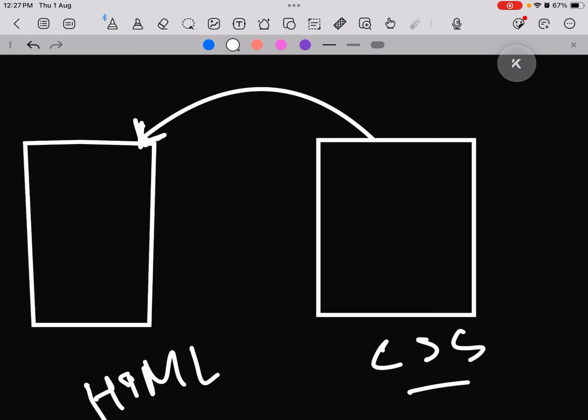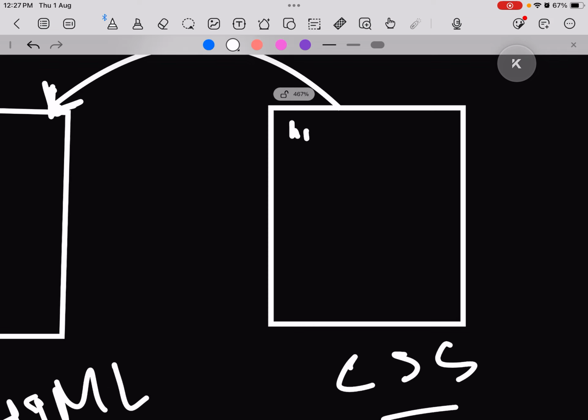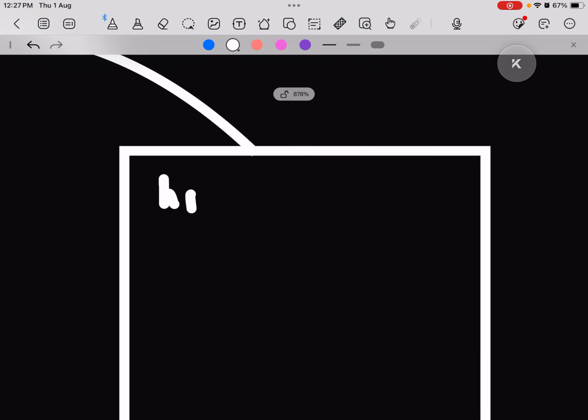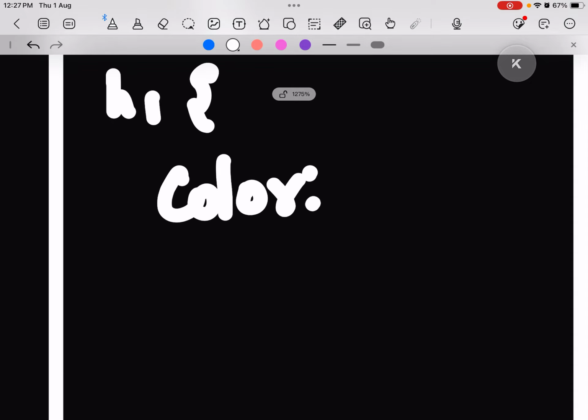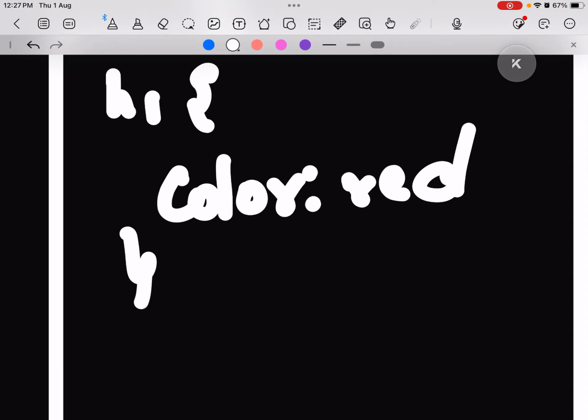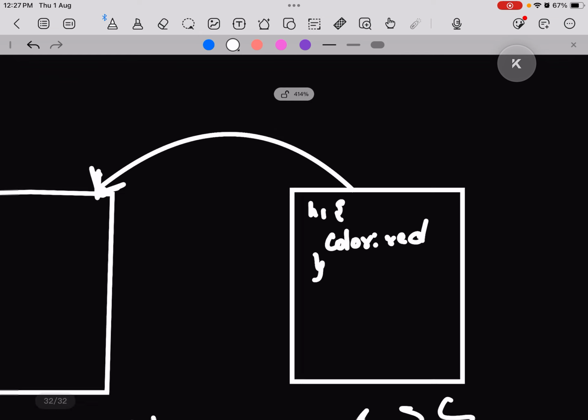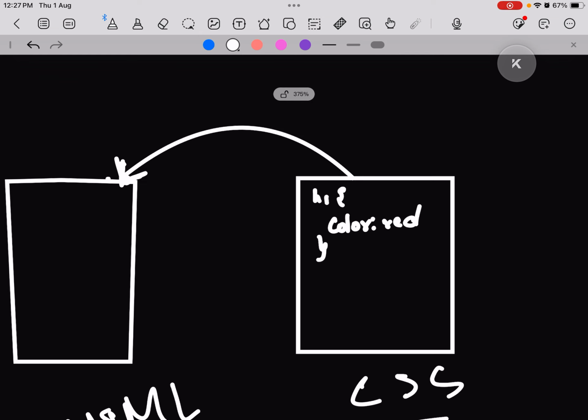Now in this CSS we can add a lot of styling. For example, we can add h1, similar to how we did in the internal CSS, h1, then color red. So all the headings will be red in whichever HTML document we link it to. We can link one CSS style sheet to n number of HTML documents. What's that supposed to mean?